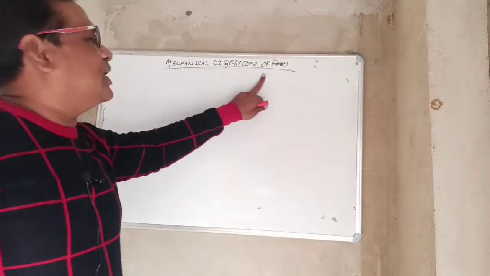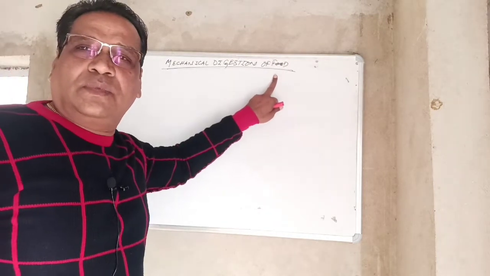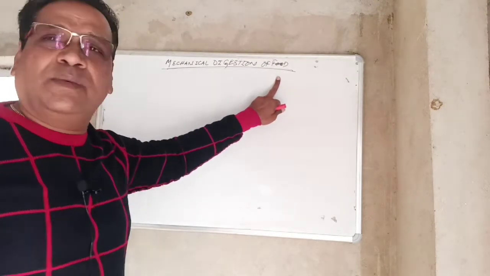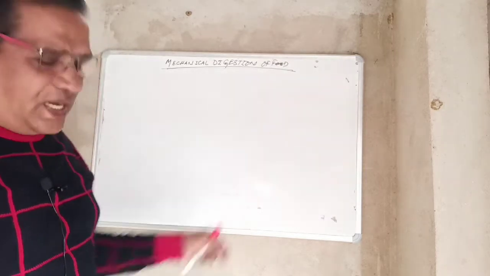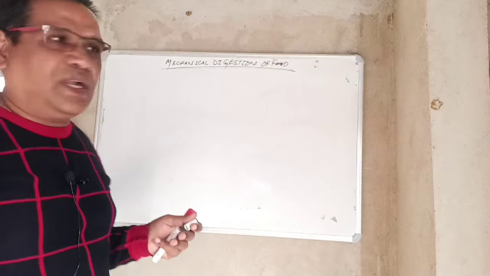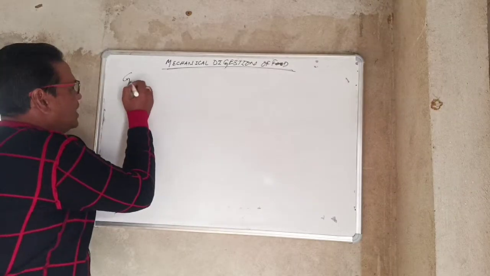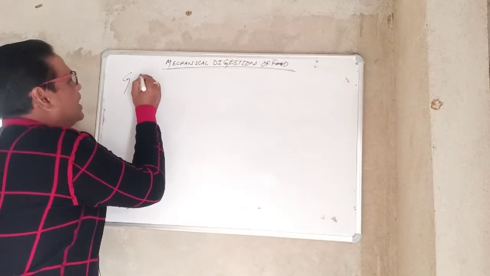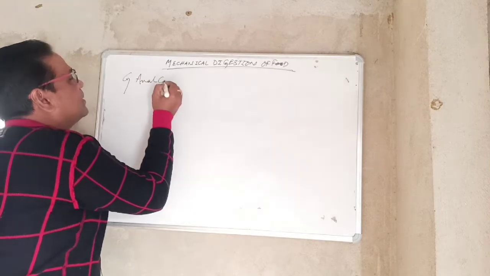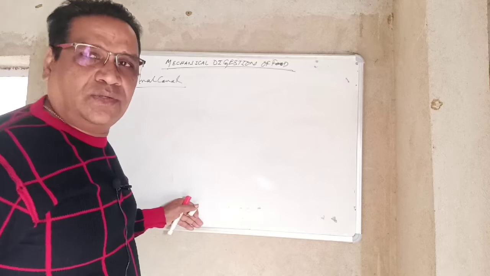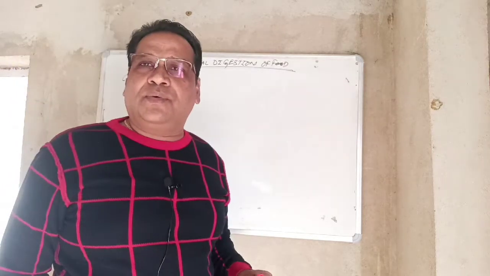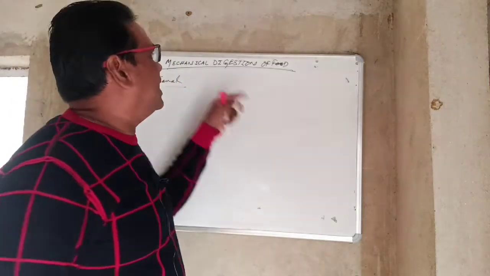Let's discuss with you the mechanical digestion of food. Mechanical digestion of food means the food movement takes place here in the digestive tract, that is, the gastrointestinal tract or alimentary canal, you may say. It extends from mouth to anus, you know. The movement of food from mouth to anus is called mechanical movement.